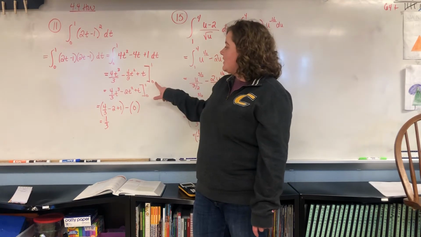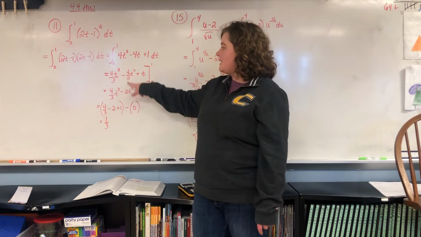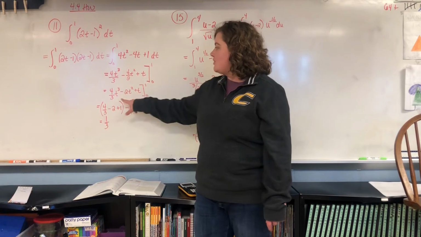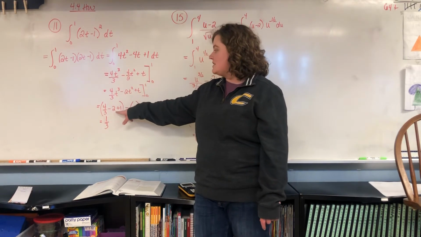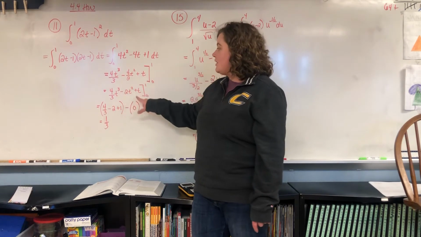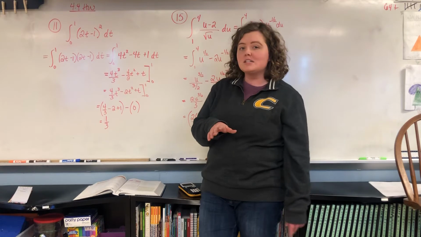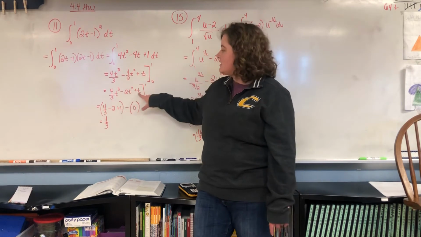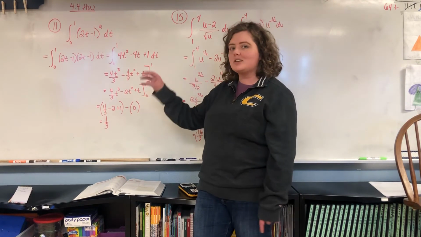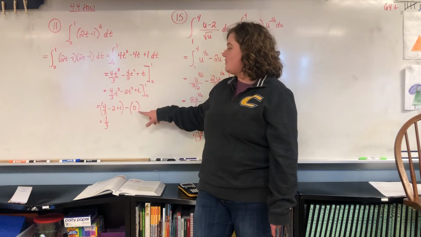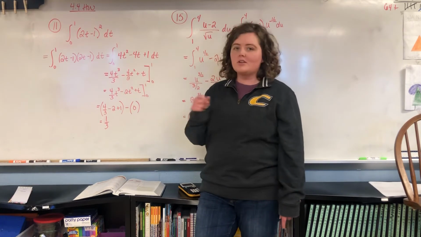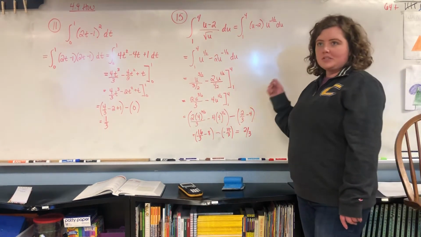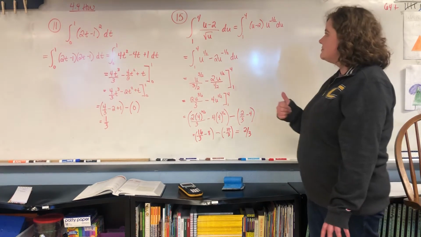You're going to evaluate it from 0 to 1. I simplified here, so 4 divided by 2 gives me 2. You're going to do b minus a. If you plug in 1 for all the t's, you get 4/3 minus 2 plus 1. If you plug in 0 for all of them, don't get in the habit of just assuming the whole thing's going to be 0, because if there was a plus a number down here, everything else would be 0 and that number would stay. So you have to check. In this case, if you put 0 in for everything, you get 0. So if you calculate that out, you get 1/3. Get used to the fact that they're going to use tons of letters in all of these problems, so fun.